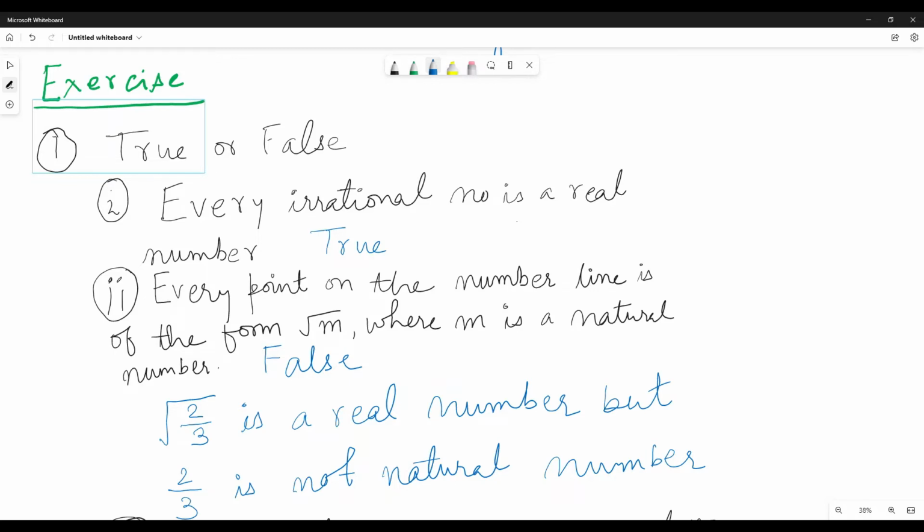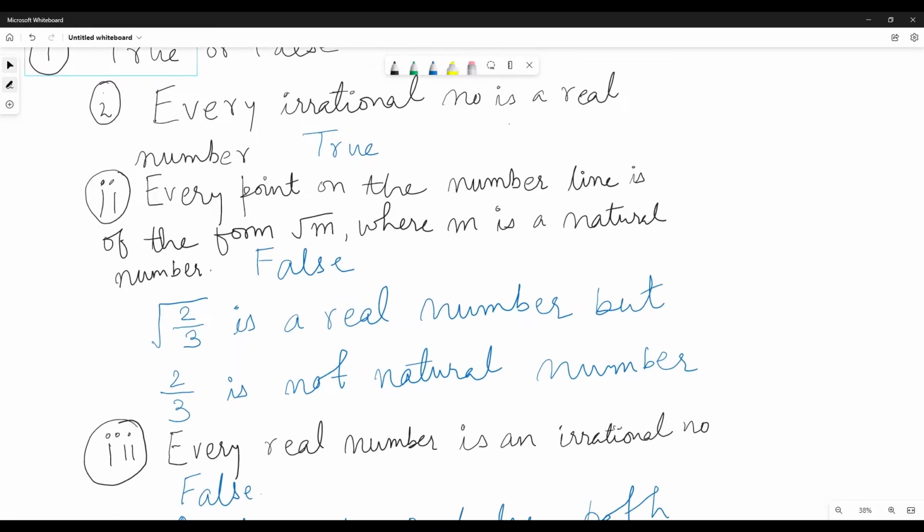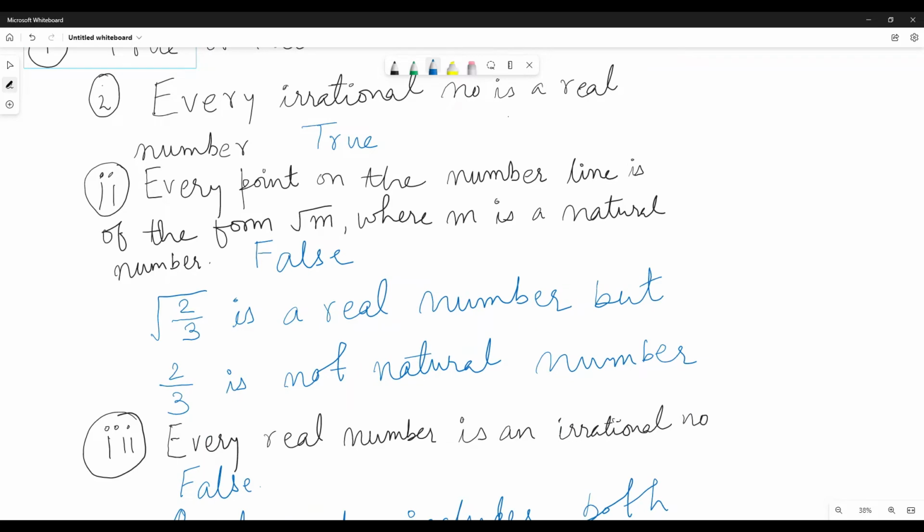Every point on the number line is of the form root m, where m is a natural number. Root 3 is a real number, but 2 by 3 is not a natural number.